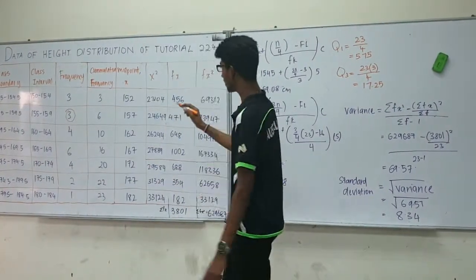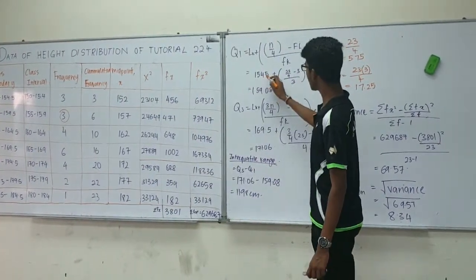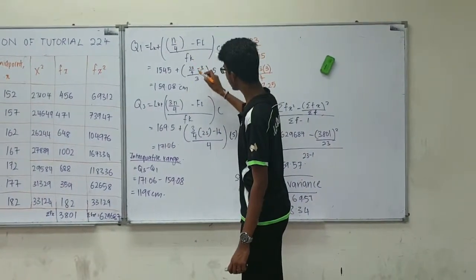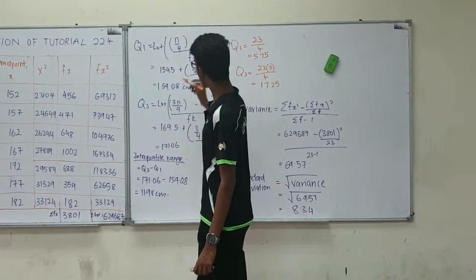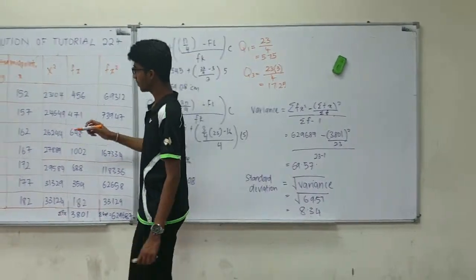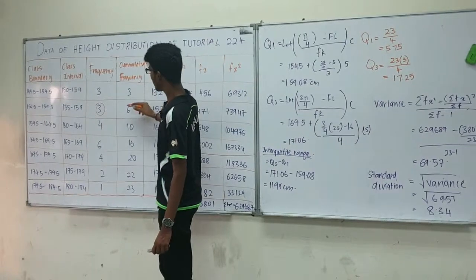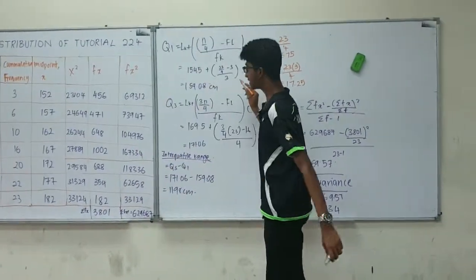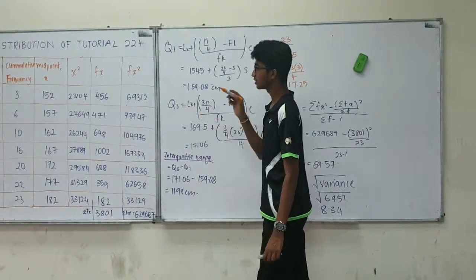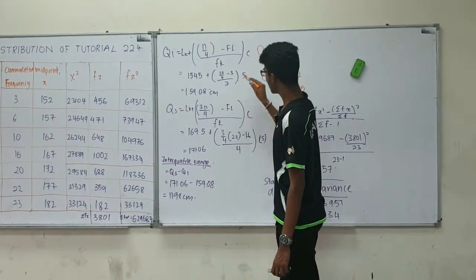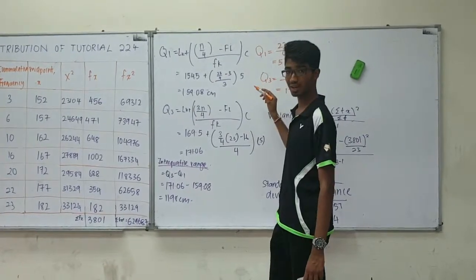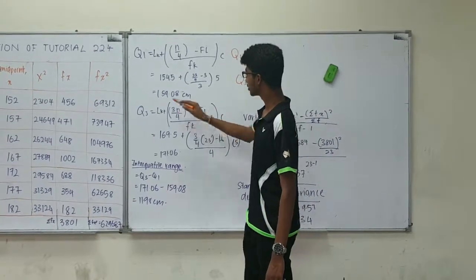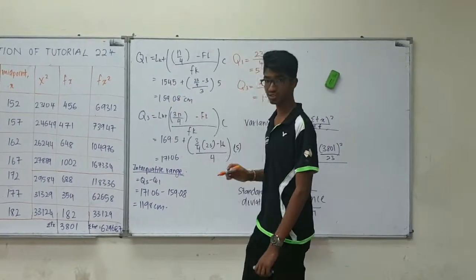So the lower boundary for that class interval is 154.5, plus N over 4, which is the total number of frequencies divided by 4, minus the cumulative frequency before the Q1 class, which is 3. So minus 3, over the frequency of the Q1 class, which is 3, bracket C, which is obtained by subtracting the lower boundary from the upper boundary, which is 5. So we substitute all the values, we get 159.08.